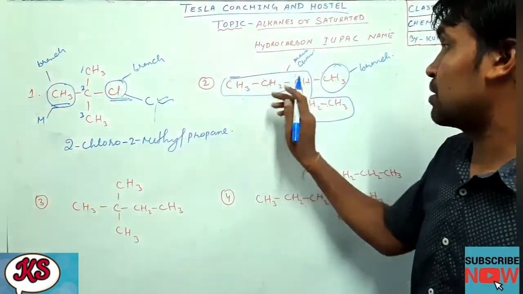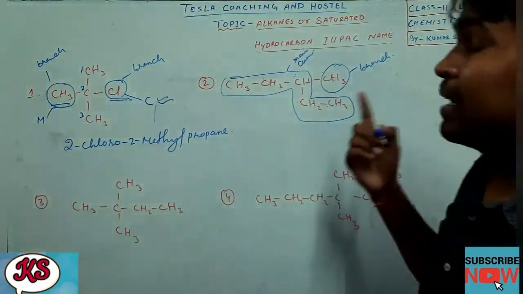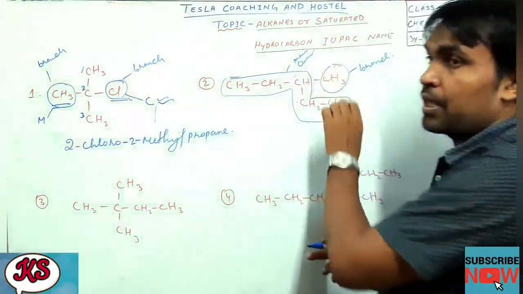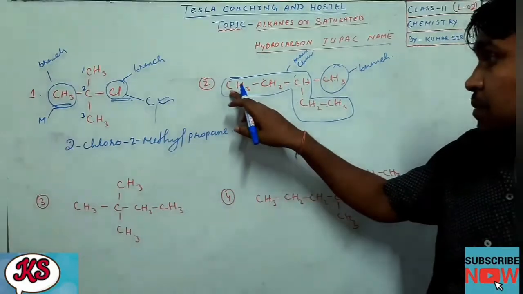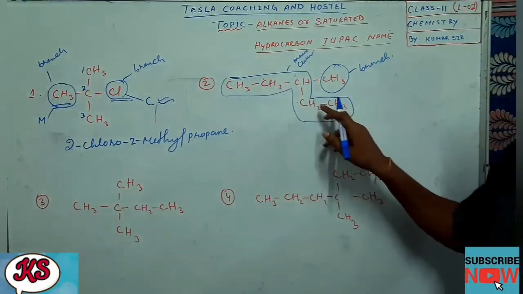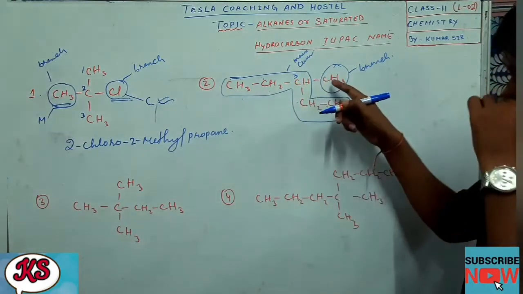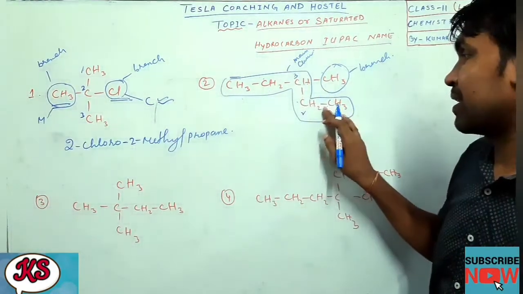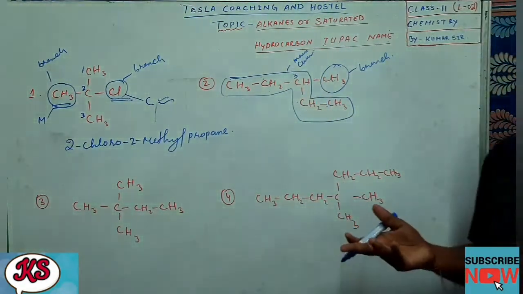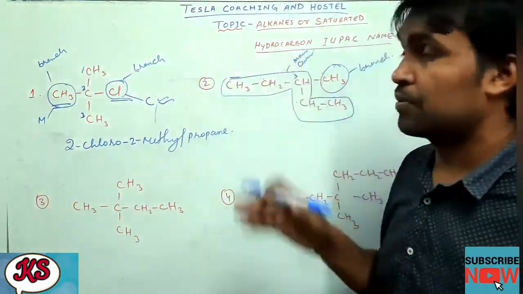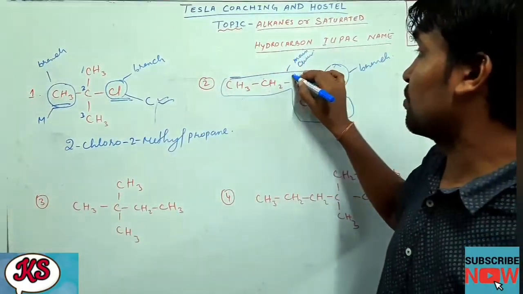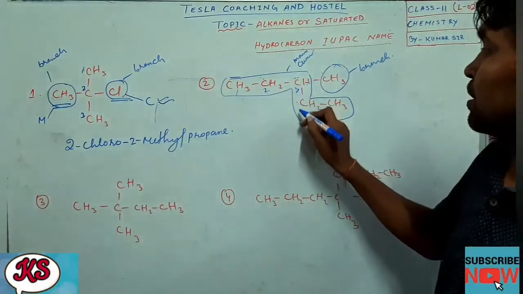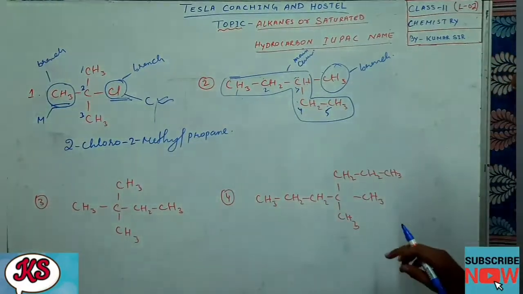Okay students, this is our main chain. Now we will do the numbering. While numbering, dear students, remember the rule: you have to number in such a way that the branch gets the lowest number. If I start numbering from here, 1 2 3 4 5, the branch is getting the 3rd position. If I go from this side also, 1 2 3, in both ways it is getting the 3rd position only. So either you can come this way or go this way, no problem. So we write 1 2 3 4 5.